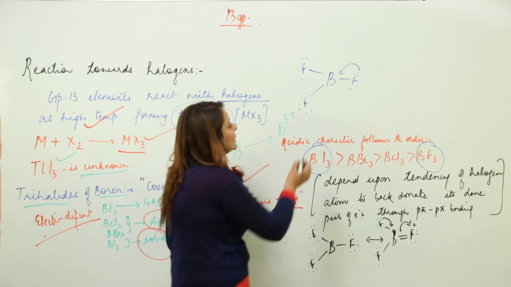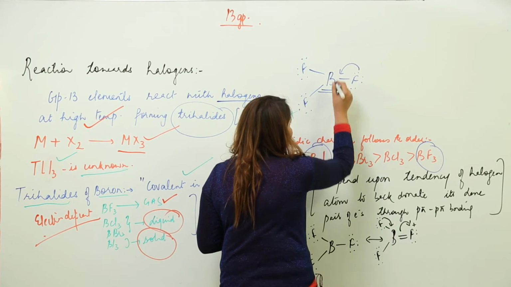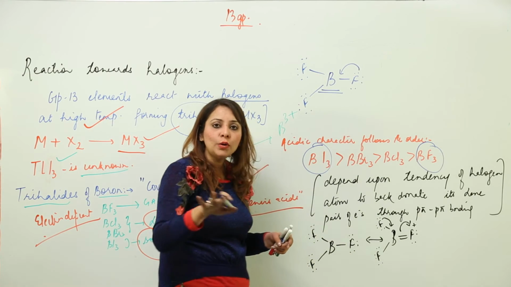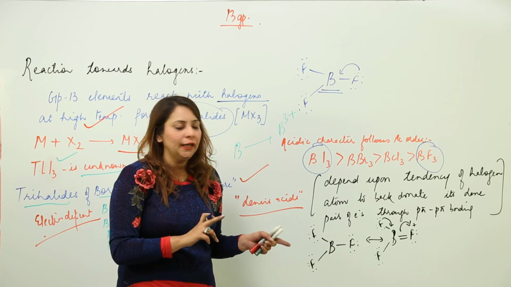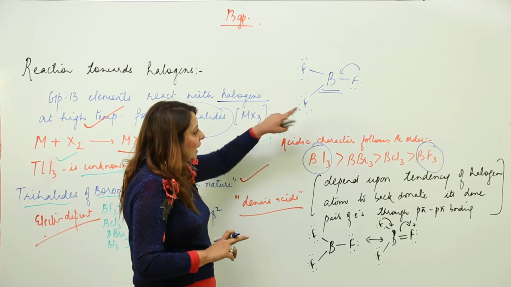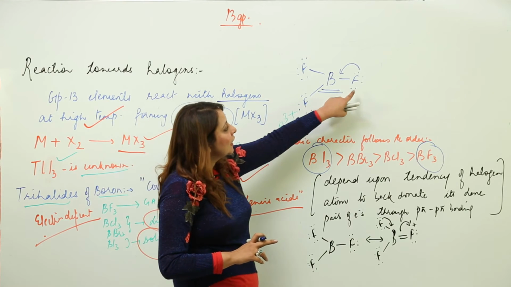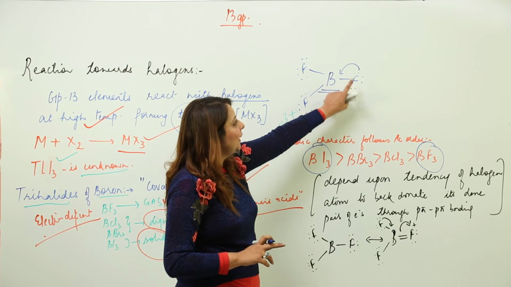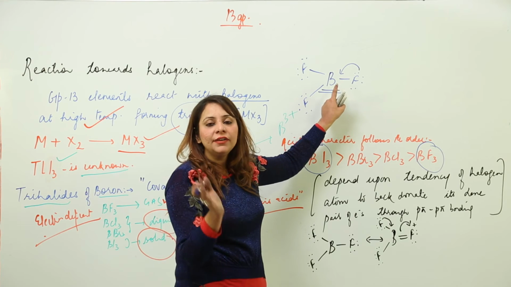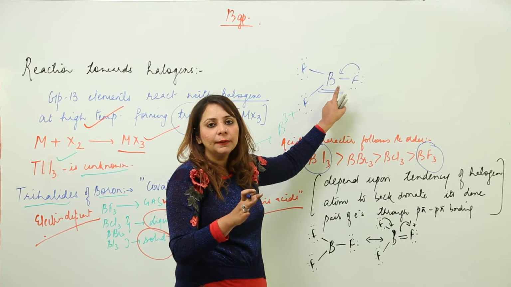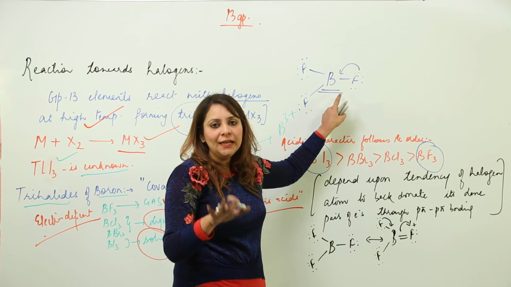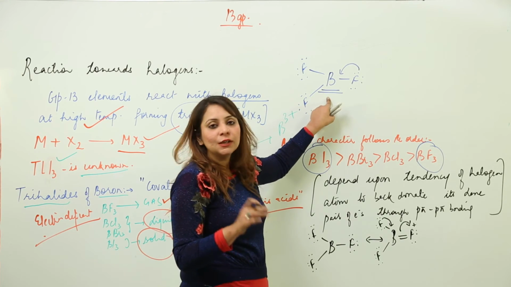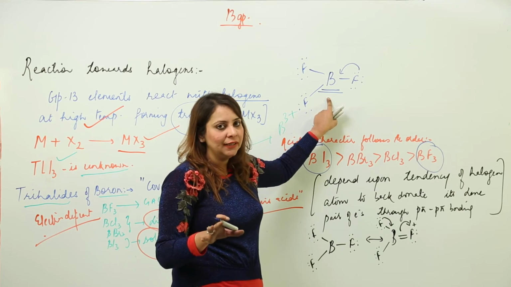So the electron deficiency of boron will get decreased, because of something called back bonding. The lone pair of fluorine gets displaced towards the boron, so it is not creating an electron deficiency, in fact it is lowering the electron deficiency. So it will have a less Lewis acidic character.